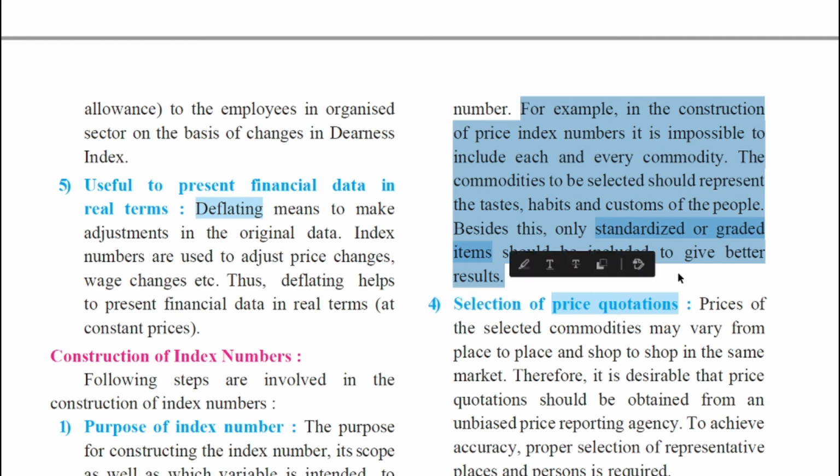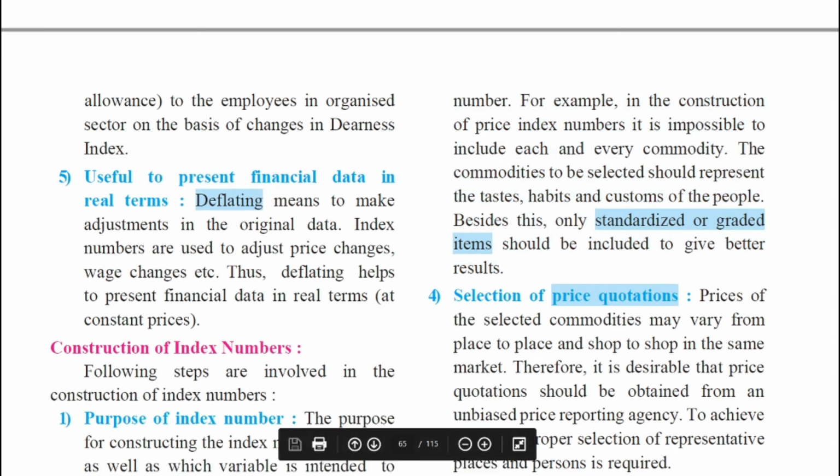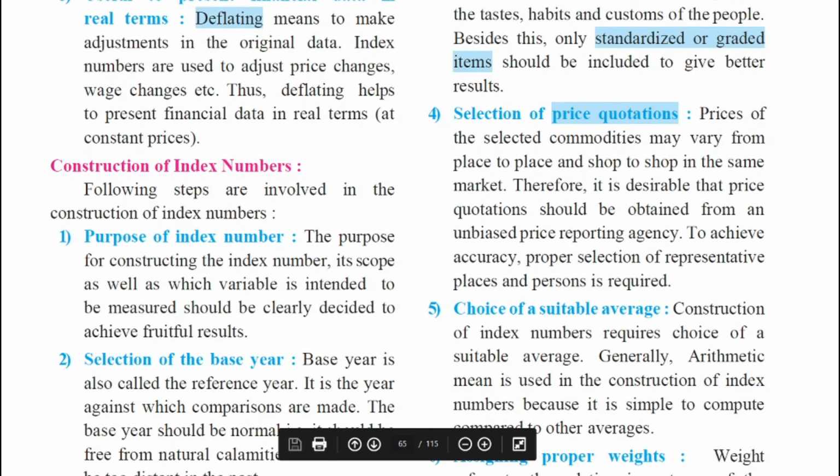So, my dear students, in this way, it can easily be understood that the purpose of the index number should be very clear. Without the purpose, you will not reach anywhere. Selection of base year is important and selection of proper samples is also essential.